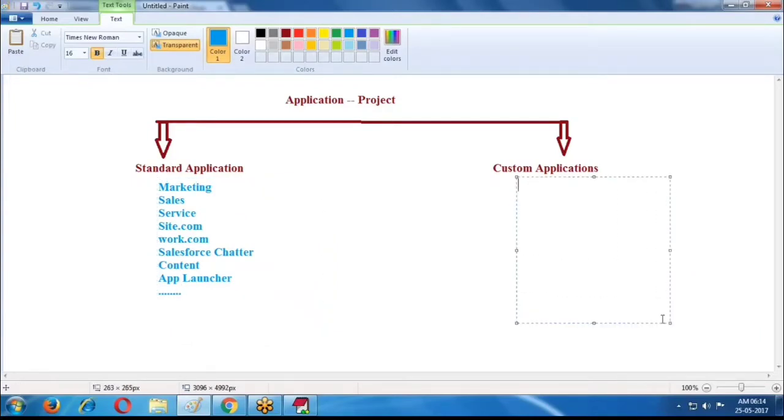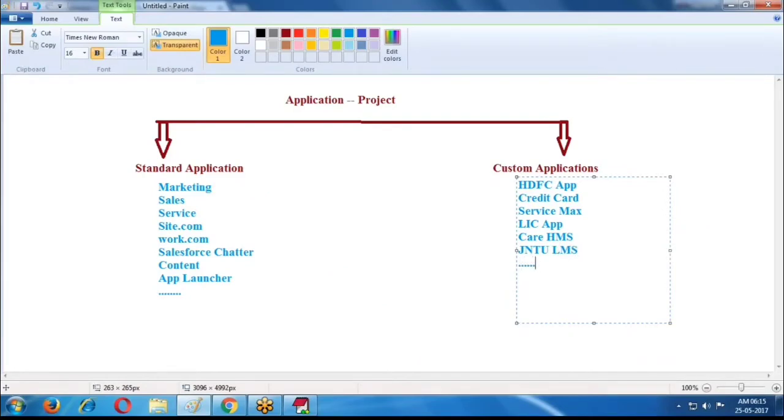Apart from this, according to client requirement, we create our own projects. Those projects are called custom applications. Like HDFC credit card app, or Service Max, LIC application, or Care Hospital management system, or JNTU learning management system.